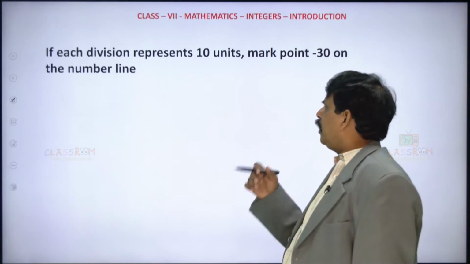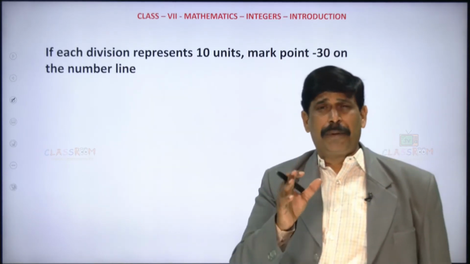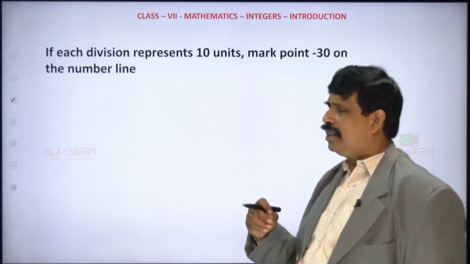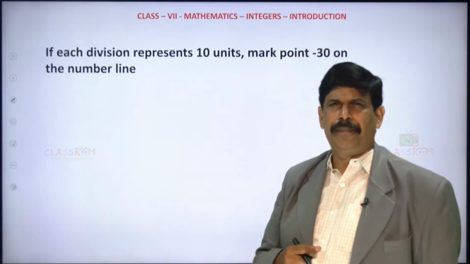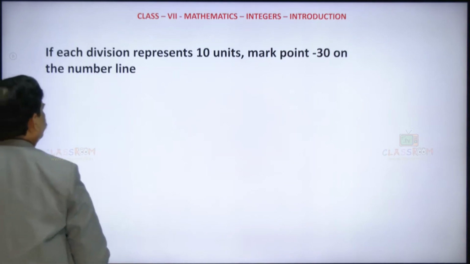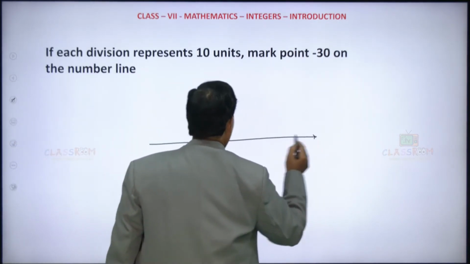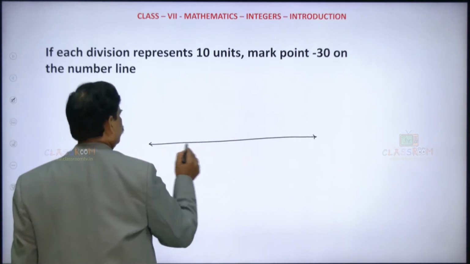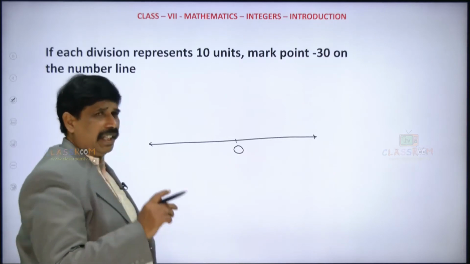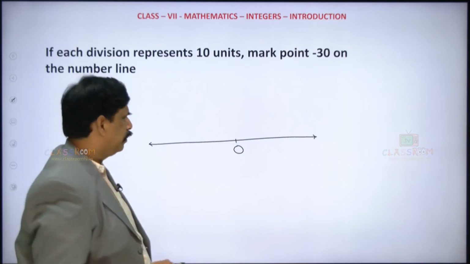If each division represents 10 units, mark the point minus 30 on the number line. Let us draw a number line first, with 0. Each division represents 10 units. That is what is given here.